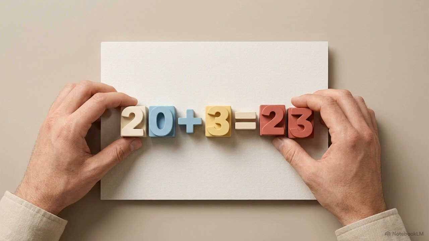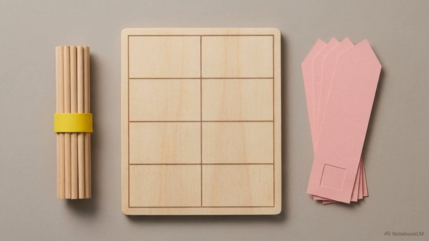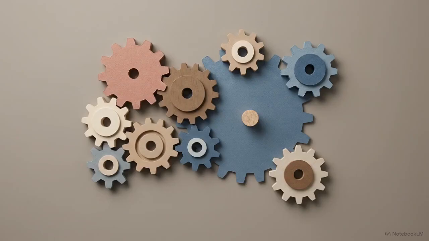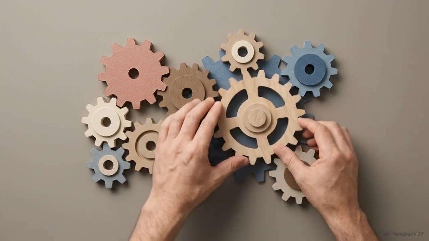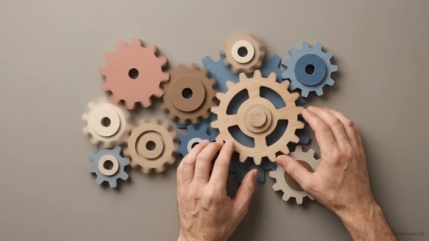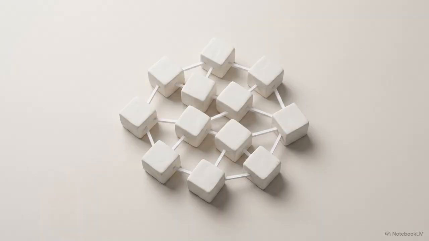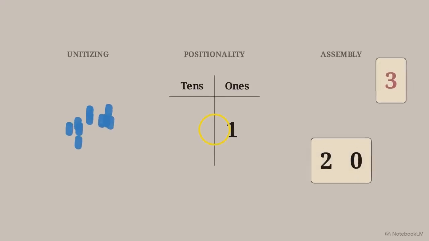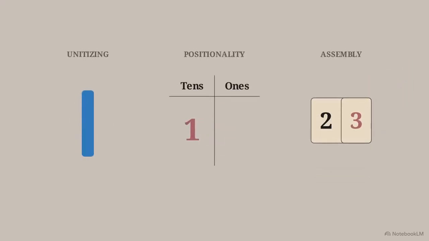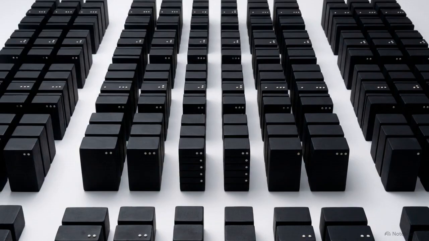Bringing these teaching tools together, the bundles, the positional grid, the layered cards, gives us a complete picture of the base 10 system. These objects act as the mechanical gears of our numbering system, turning the intangible rules of mathematics into something we can physically touch and manipulate. We group by 10, we multiply by location, and compress through addition. Successfully navigating the base 10 system requires the simultaneous management of grouping, scaling, and additive compression. It is the foundational logic that allows us to collapse massive amounts of abstract data into a readable, scalable code.